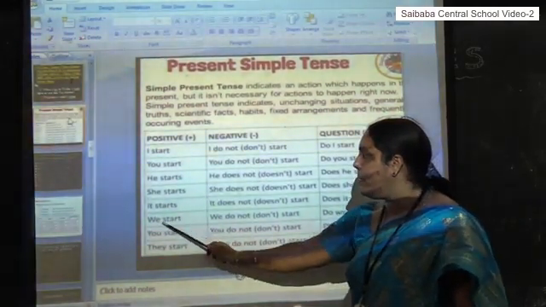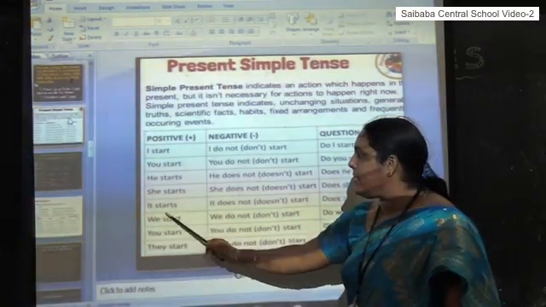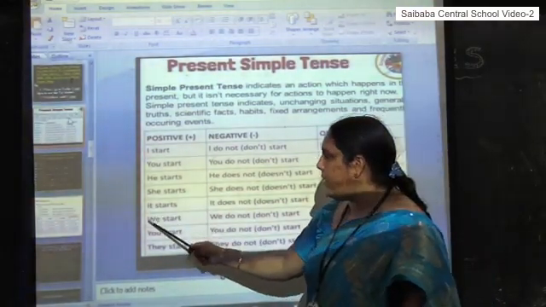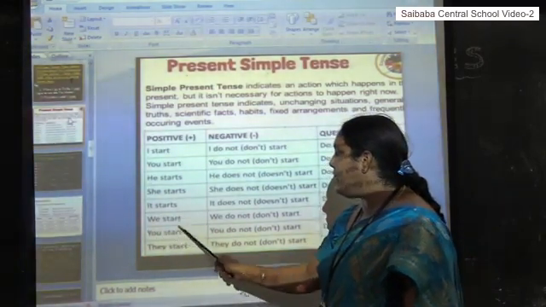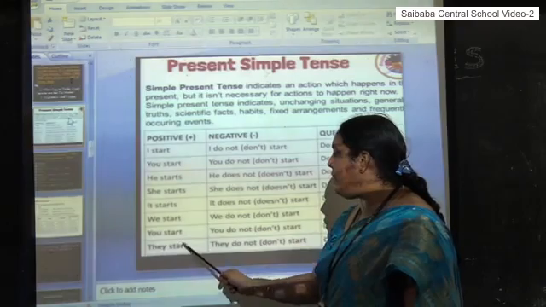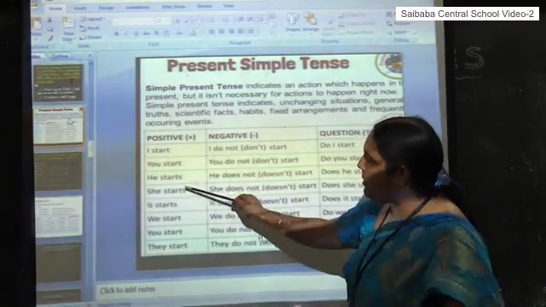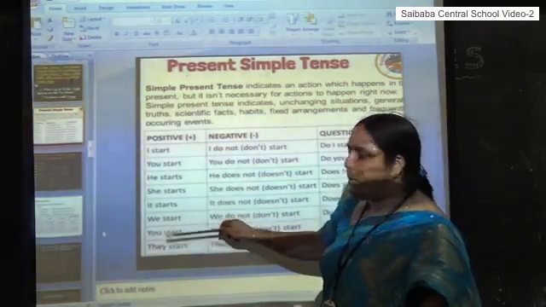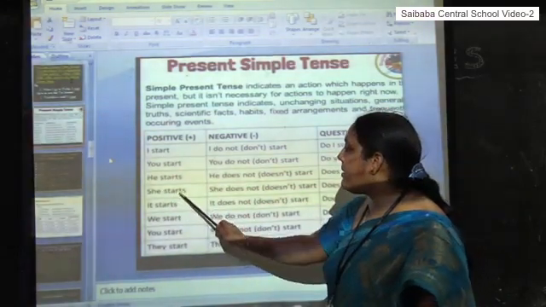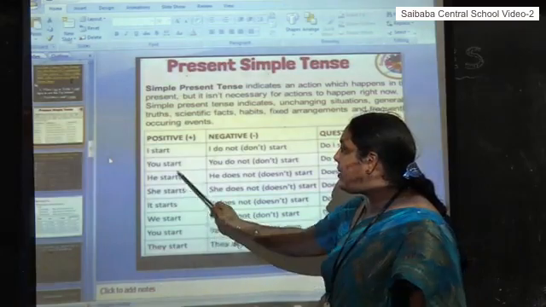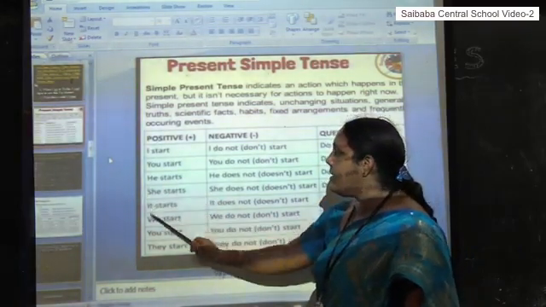Base form of the verb. So it is a plural verb, we can say, because it accepts the plural subject. You start, they start, plural form. This base form of the verb goes with the plural form, plural verb we can say, and she starts, he starts, it starts is third person singular.